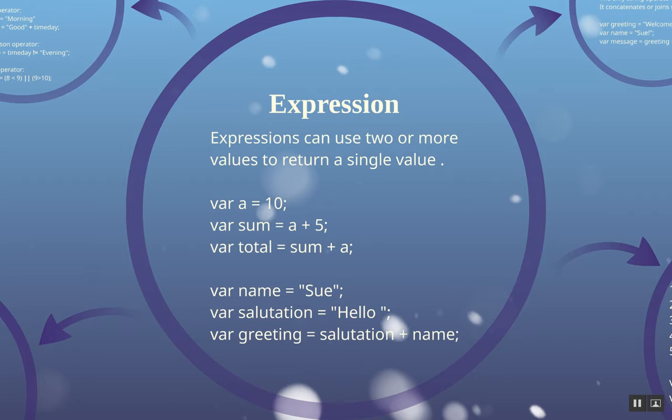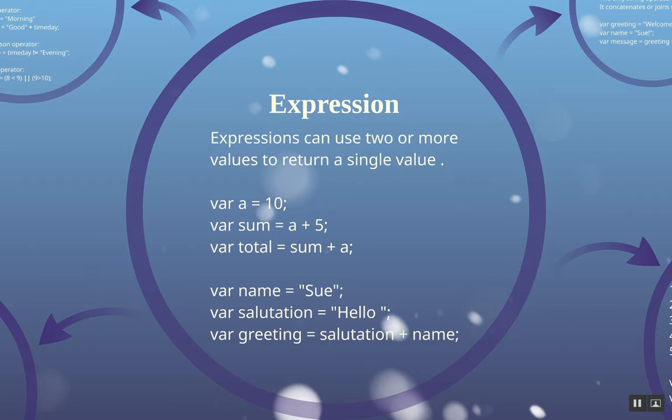So the string, or the letters S-U-E, text, is getting assigned into the variable called name. So that string is now stored inside the variable name. Second line, salutation is a variable, var salutation equal sign, in quotes, hello, semicolon. So the string hello is getting assigned into the variable salutation.